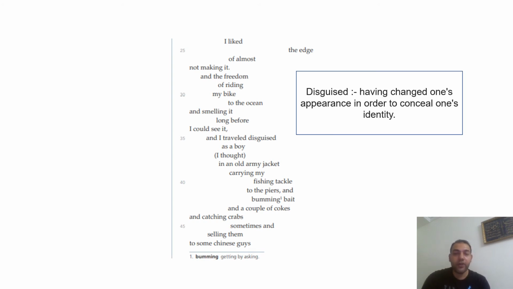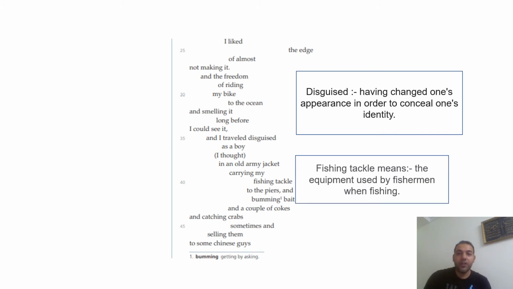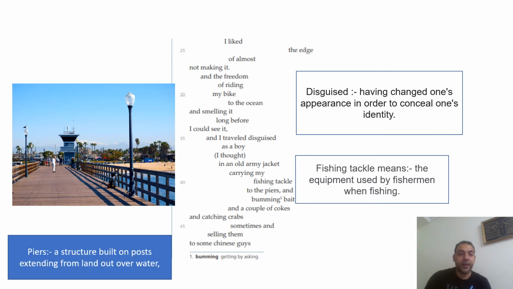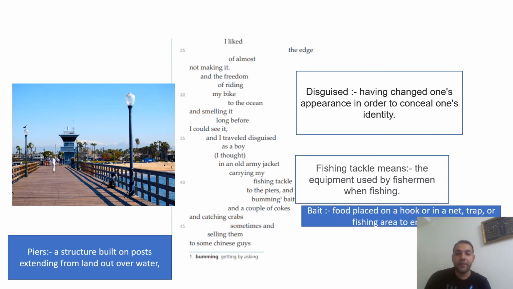So look here, guys, you have the word disguise, having changed one's appearance in order to conceal one's identity. When you go to a disguising party, you make yourself a clown. We call it disguise, okay? Also, the fishing tackle is the equipment used by the fishermen when they go for fishing. See here, this is the piers. It's a structure built on posts extending from land out over the water. And here we have the bait, which is the food placed on the hook when you go to catch the fish. You put the bait on the hook so you are going to trap the fish in order to catch it.